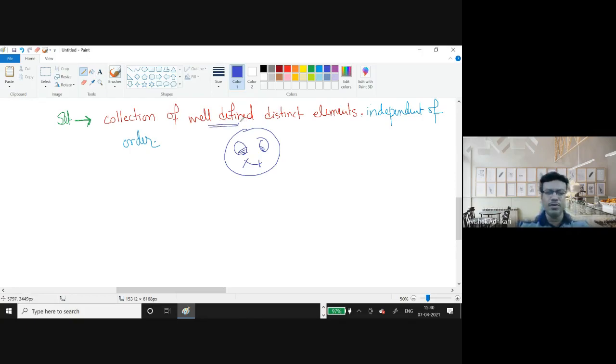Can you define for me what you mean by well defined? Remember that you are going to define a set, so keeping that in mind, I want to know what you mean by well defined. The student who explained this definition can explain a bit what is well defined.